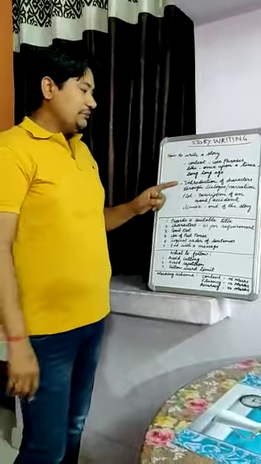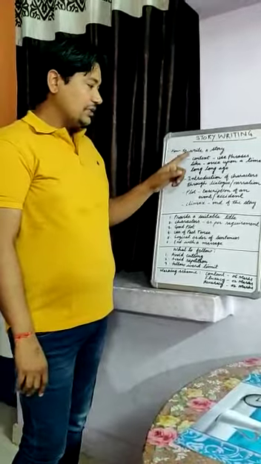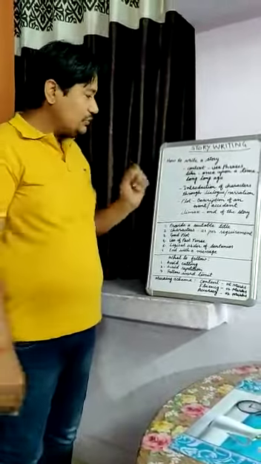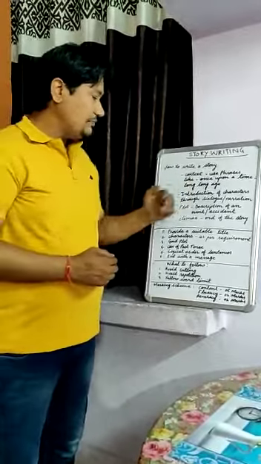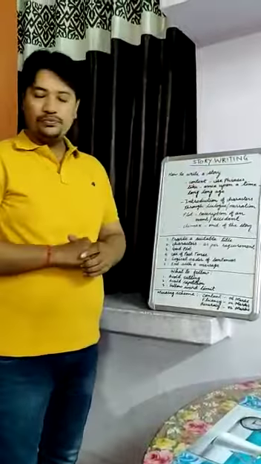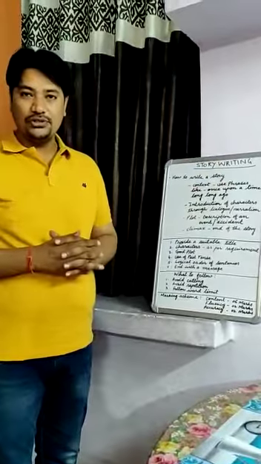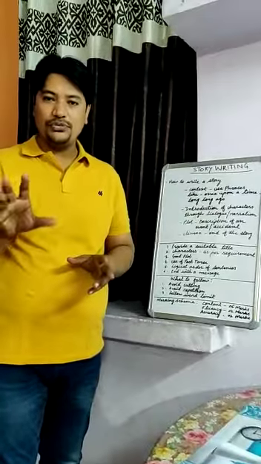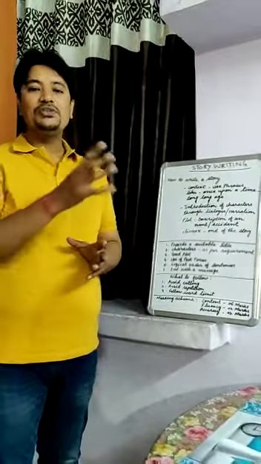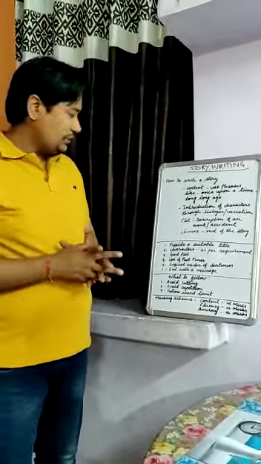For writing a story, you must have a good context. When you start writing a story, you must start with once upon a time, long ago. Like this, you can start writing your story. You will be given some hint, some verbal inputs in your question paper. On the basis of that, you are to write a story.